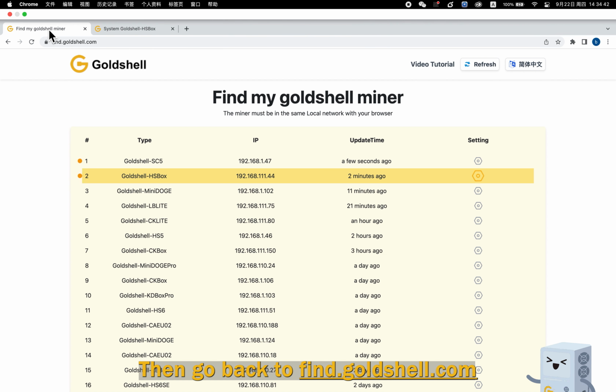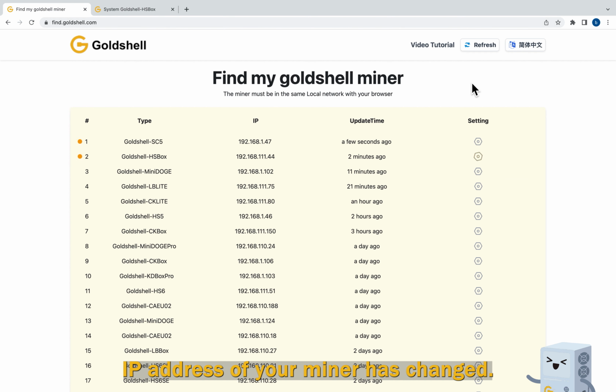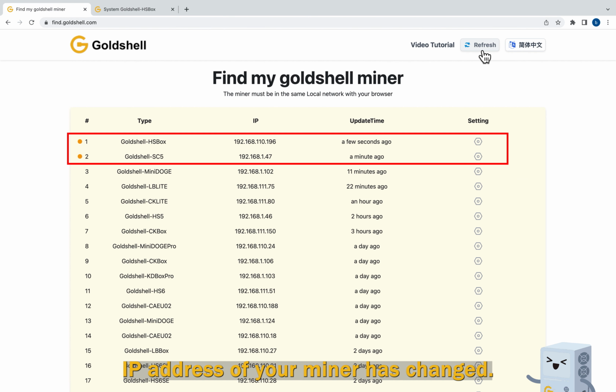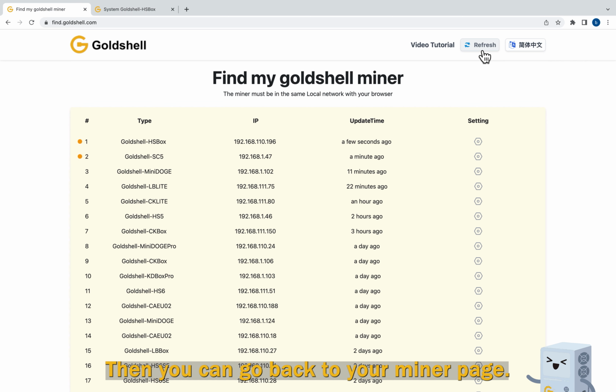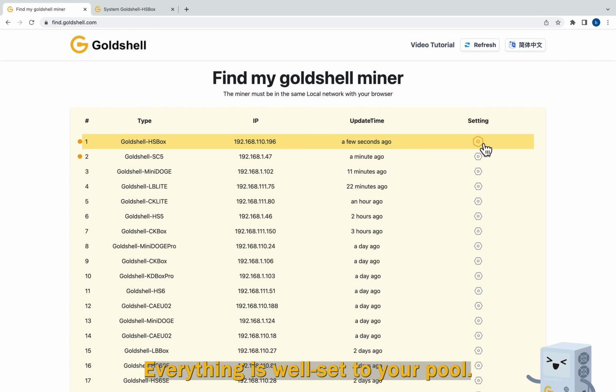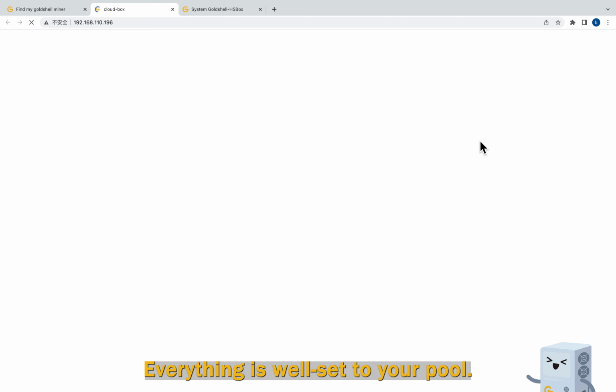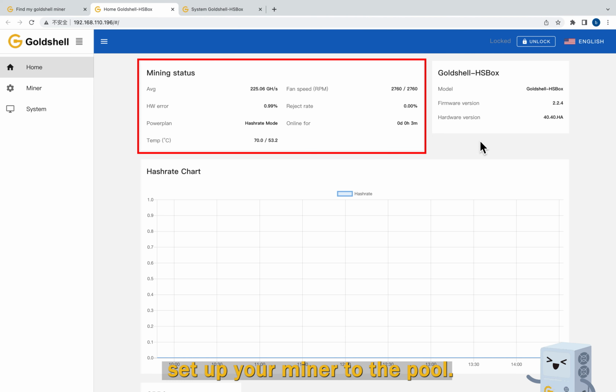Then go back to find.goldshell.com. Refresh your website and you can see the IP address of your miner has changed. Then you can go back to your miner page. Everything is well set to your pool. This is the first way you can set up your miner to the pool.